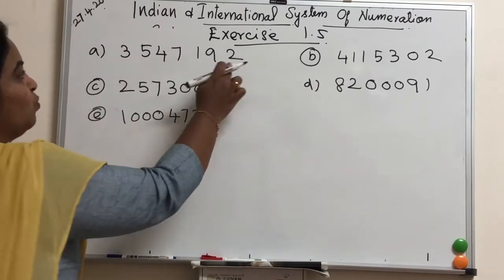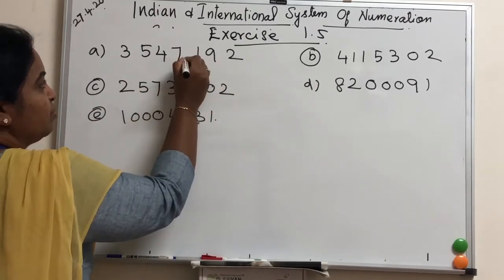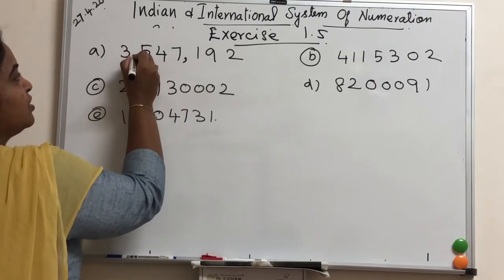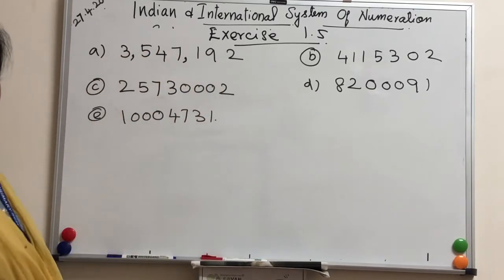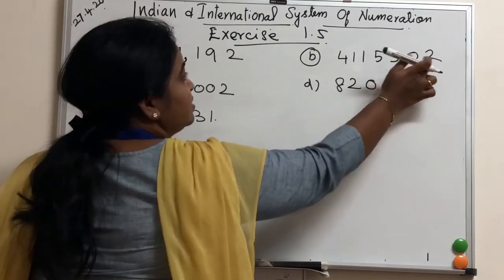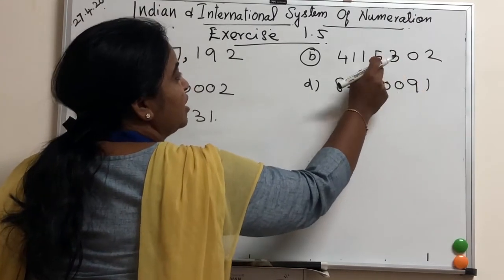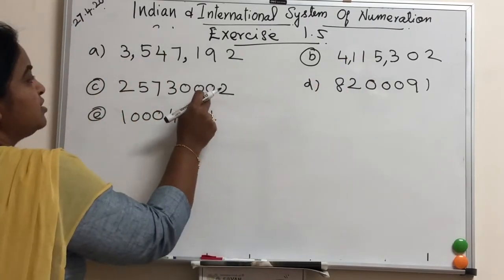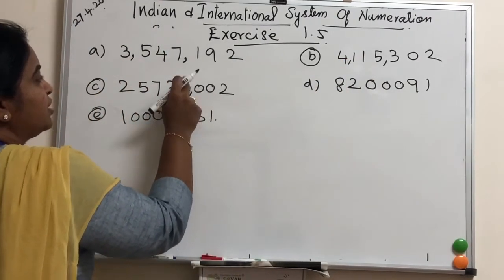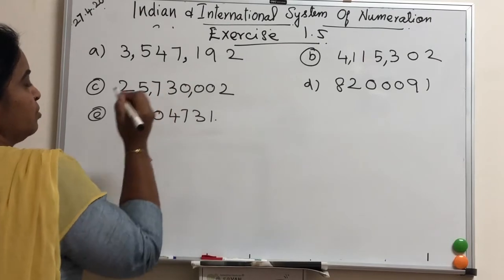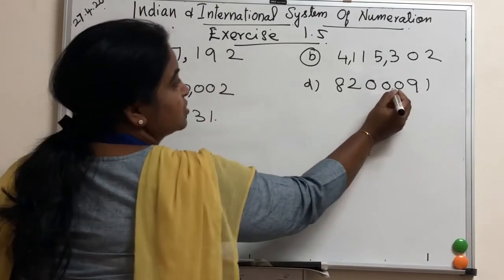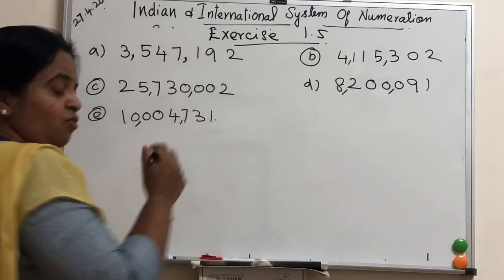How will you put? Ones, tens, hundreds, one comma. 1000, 10,000, 100,000, one comma. 3, 3, 1. Okay. Here ones, tens, hundreds, one comma. 1000, 10,000, 100,000, one comma. Ones, tens, hundreds, one comma. 1000, 10,000, 100,000, one comma. Here 3, 3, 2. 3, 3. Then how will you read this one?